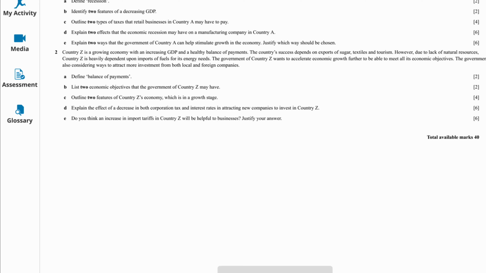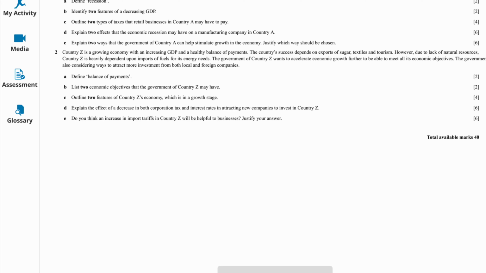Okay, that's all we have done for question 1. Now we are going to question number 2. Country Z is a growing economy with an increasing GDP and healthy balance of payments. The country's success depends on export of sugar, textiles and tourism. However, due to lack of natural resources, country Z is heavily dependent upon imports of fuels for its energy needs. The government of country Z wants to accelerate economic growth further to be able to meet all its economic objectives. The government is also considering ways to attract more investment from both local and foreign companies.